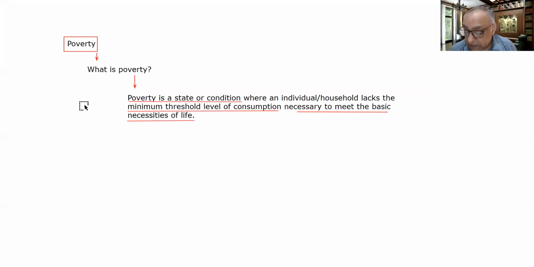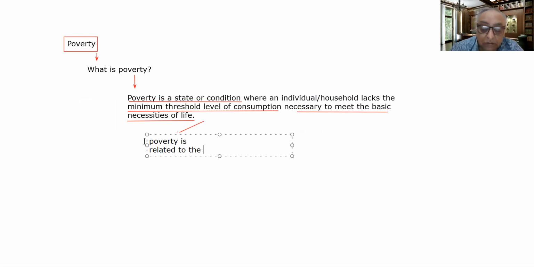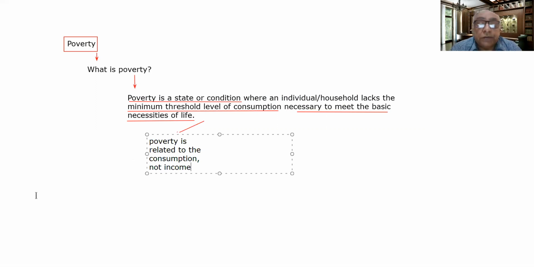One, poverty is related to the consumption. Consumption, not income. Let me write, not income. So this is the one point.